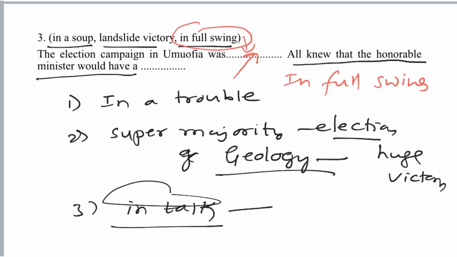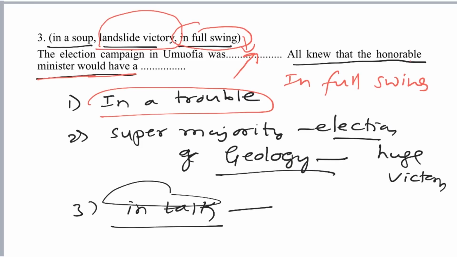All knew that the honorable minister would have a. Trouble cannot be the right word. In a soup means he would see. All people knew, they were all very sure, that the minister would have a landslide victory, that he will get a super majority in his elections.